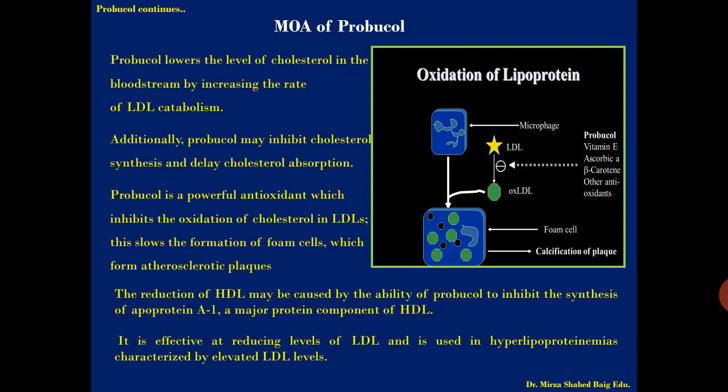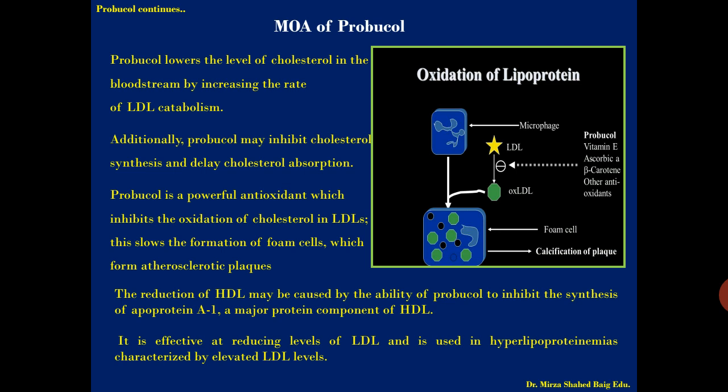The mechanism of action of probucol: it lowers the level of cholesterol in the bloodstream by increasing the rate of LDL catabolism. Additionally, probucol may inhibit cholesterol synthesis and delay cholesterol absorption also. Probucol is a powerful antioxidant which inhibits the oxidation of cholesterol in LDL. This slows the formation of foam cells which form atherosclerotic plaques. The reduction of HDL may be caused by the ability of probucol to inhibit the synthesis of apolipoprotein A1, a major protein component of HDL.